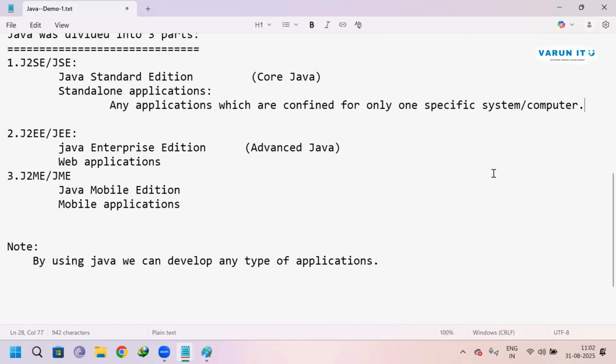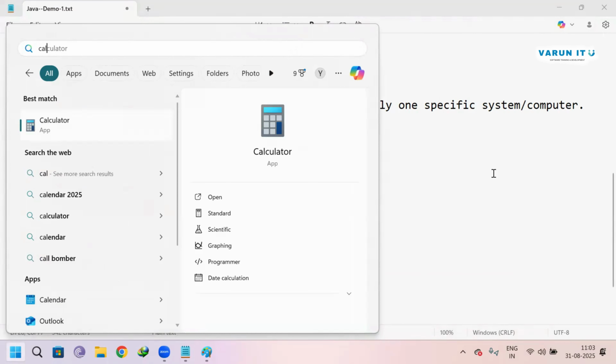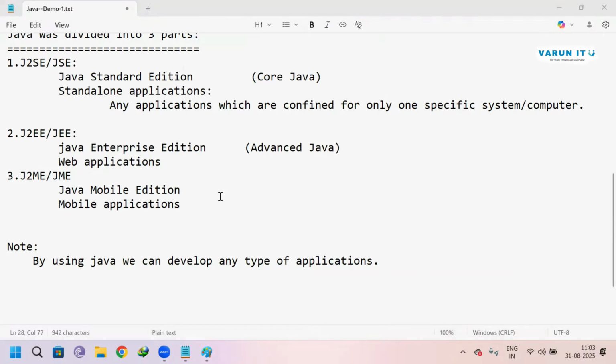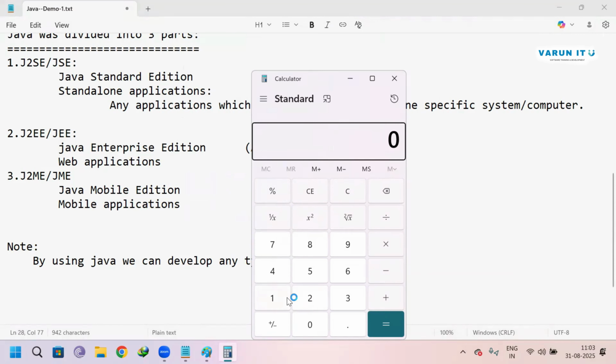So now let me give an example. Here, if I check the calculator, I'm just accessing the calculator application. I can access the calculator.